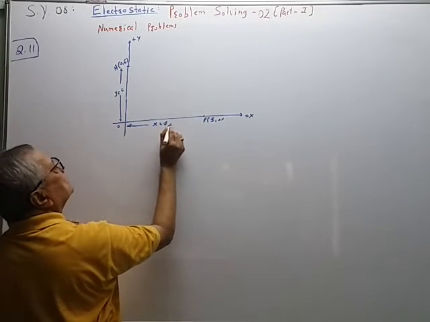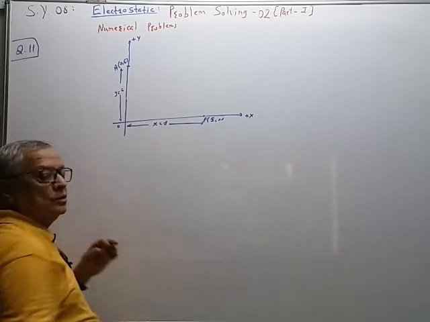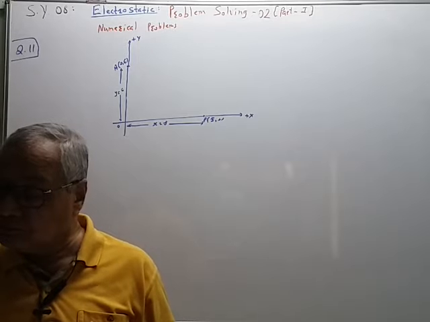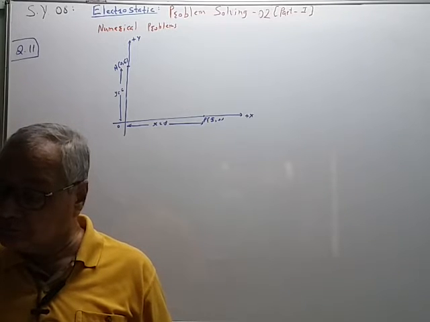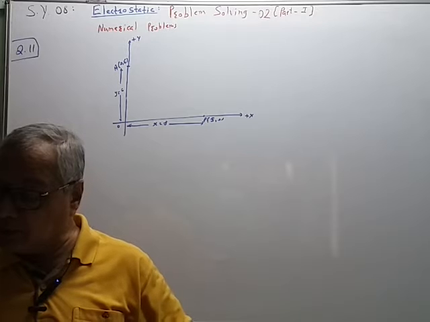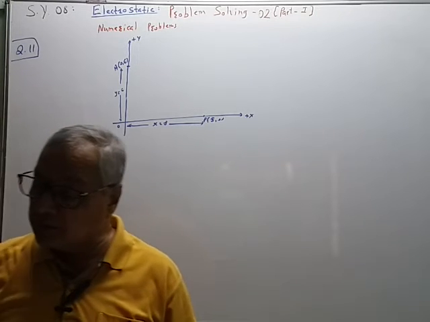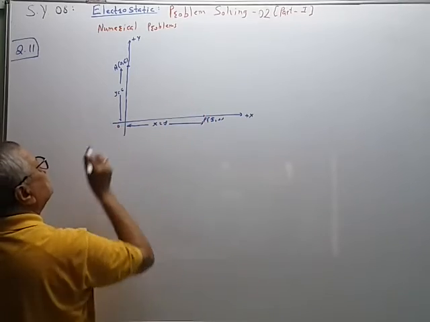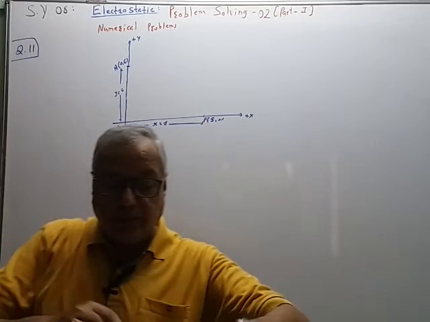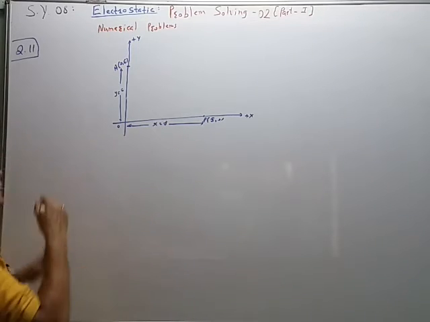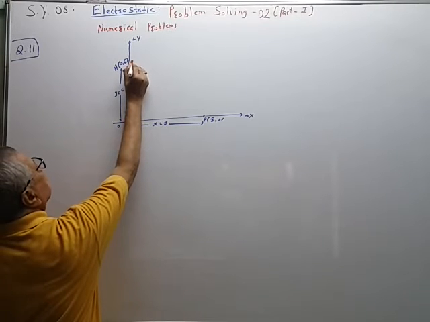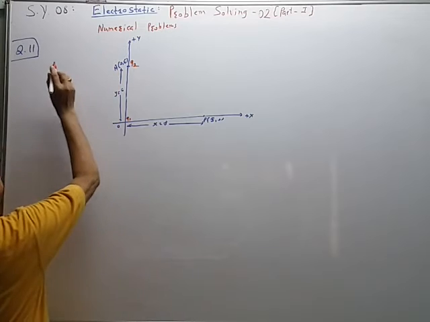X is equal to 8. Check the coordinate. P point has coordinate 8, 0 and A point has coordinate 0, 6. Correct. So here at origin the charge is kept Q1. Here the charge is kept Q2.